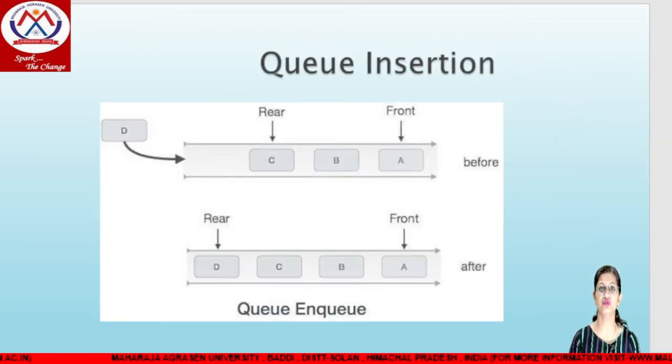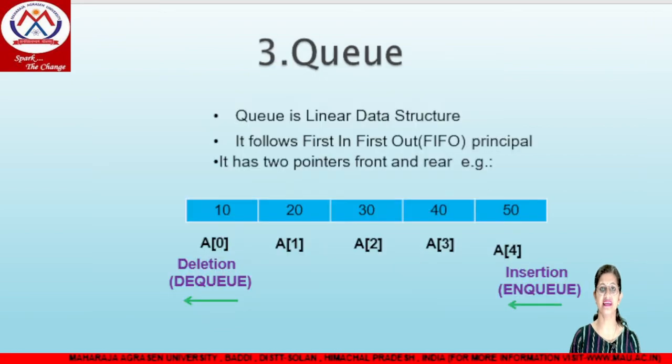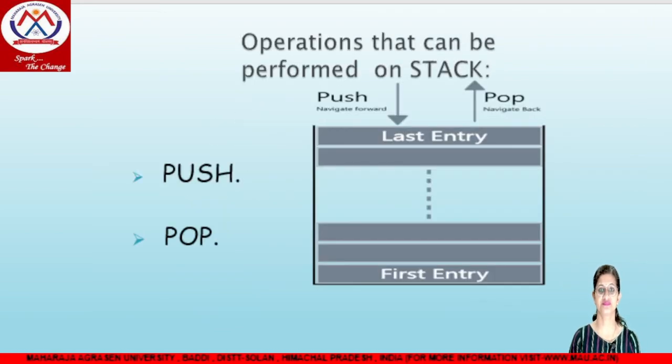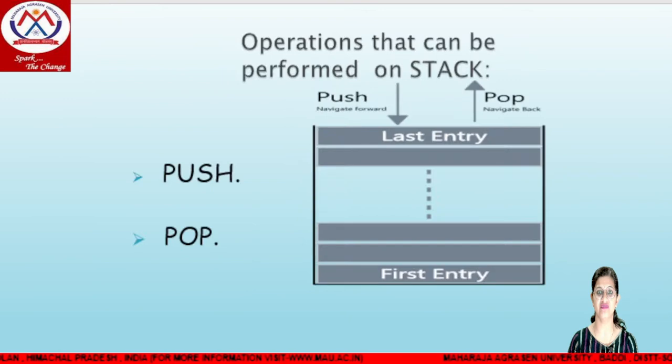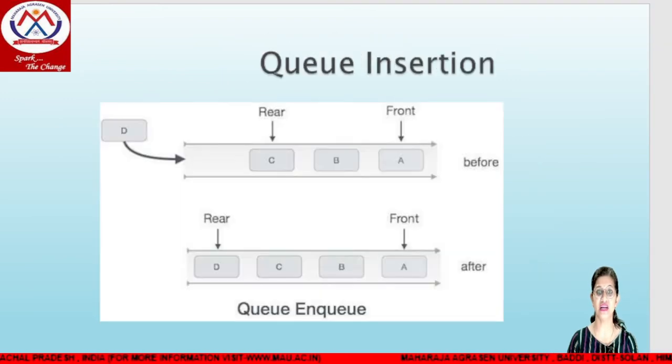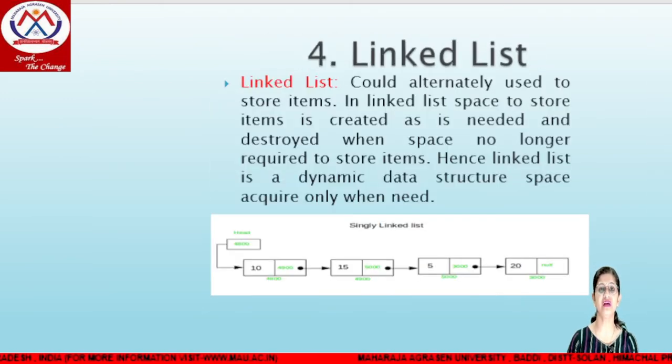Coming to the array slide, if we want to insert after G, at location 2 where there is C, and next there is some empty space available, what will happen? In an array, we can't immediately add or delete an element. We can, but can't immediately.